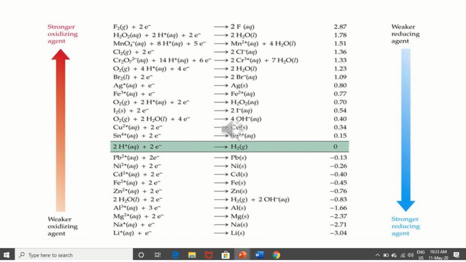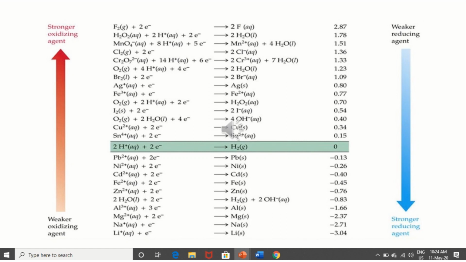Oxidizing agents are those substances which reduce easily, and reducing agents are those substances which get oxidized themselves. Above hydrogen, the element or ion shows the forward reaction, but below hydrogen it shows the backward reaction as the natural one. For E naught of cell equal to E of cathode minus E of anode, you need to put the values as they are, whether negative or positive.